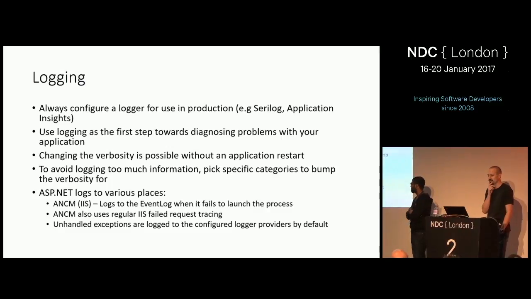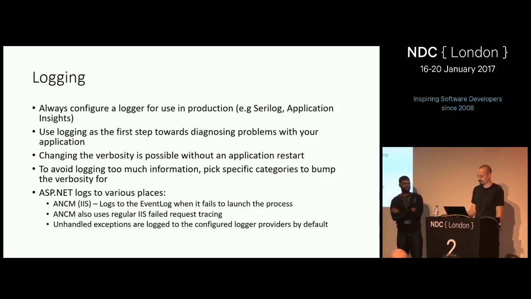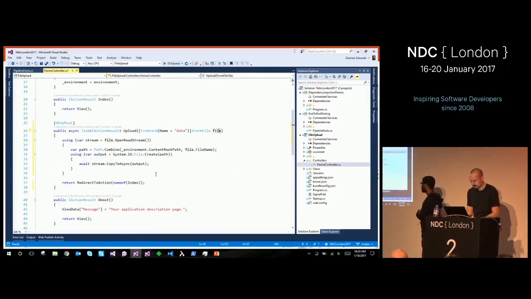And it says unhandled exceptions are logged to the configured logger providers by default. That's request exceptions, to be specific. You have some background thread and it throws, and we're not going to know about it. But if a request faults and the exception unwinds all the way back to the host, to Kestrel, or the hosting layer, then we will log that by default to the logger providers. So let's have a quick look at an example of that.